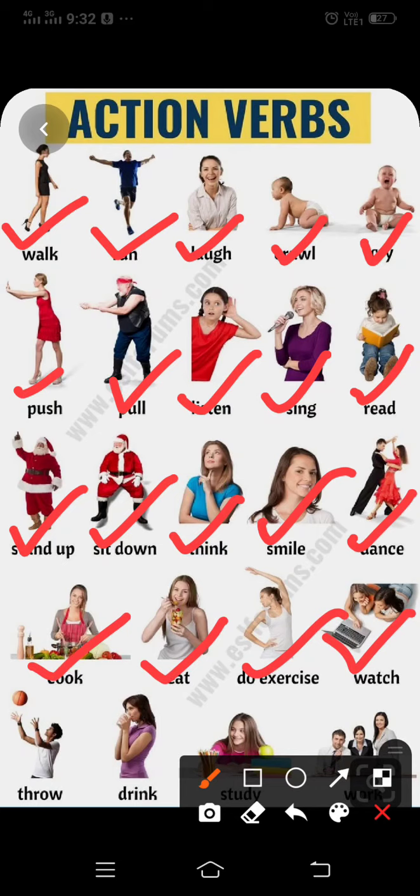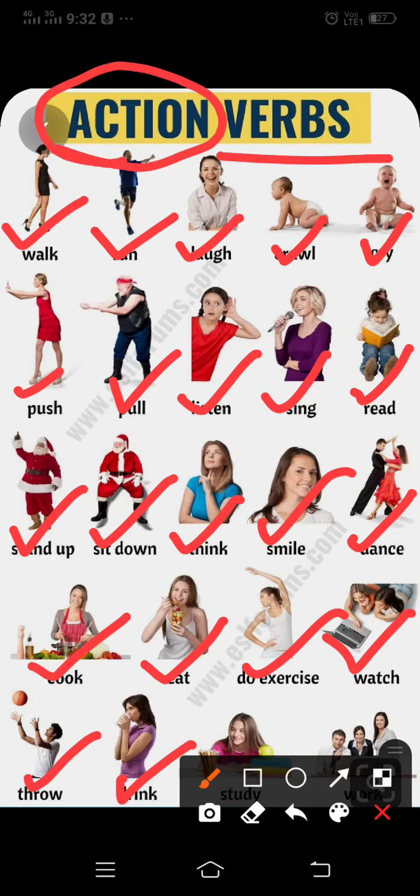Now the boy is throwing the ball. The girl is drinking water. So some actions are happening in this picture with everybody. So the action words are called verbs.